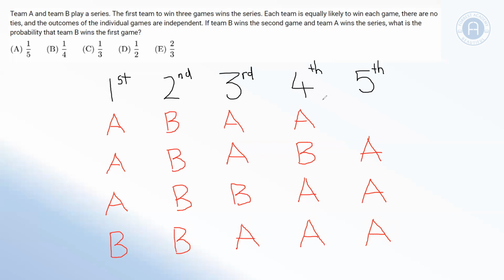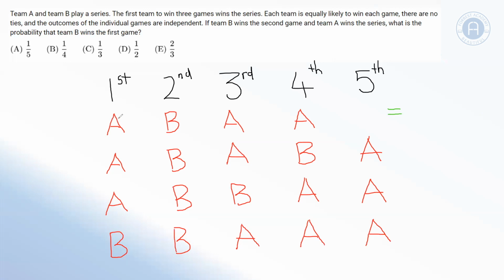Now, the common mistake to make here would be people would say, well, there's only one outcome here where Team B has won the first game, and we've looked at 4 possible outcomes. Well, we actually need to look at the probability of these events happening. So in the first instance, because we've been told that each team is equally likely to win each game, we know the probability of winning is a half.